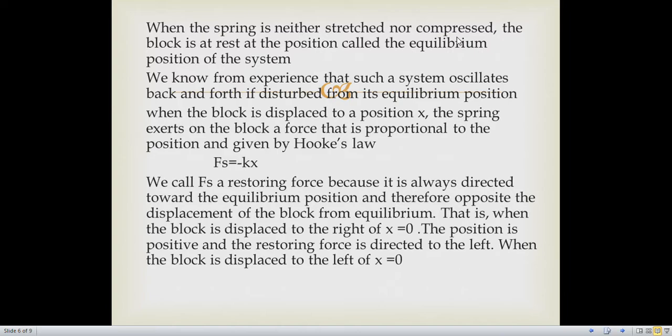That is, when the block is displaced to the right of x is equal to 0, the position is positive. The restoring force is directed toward the left. When the block is displaced to the left of x is equal to 0, the restoring force is directed toward the right.